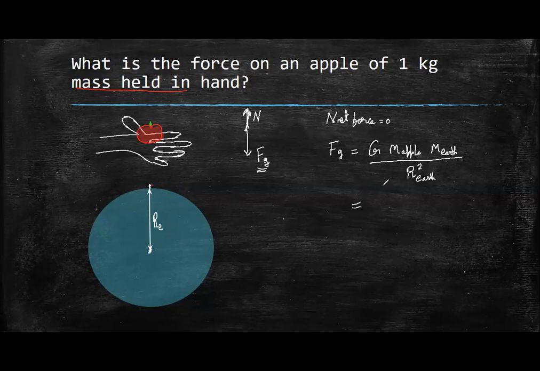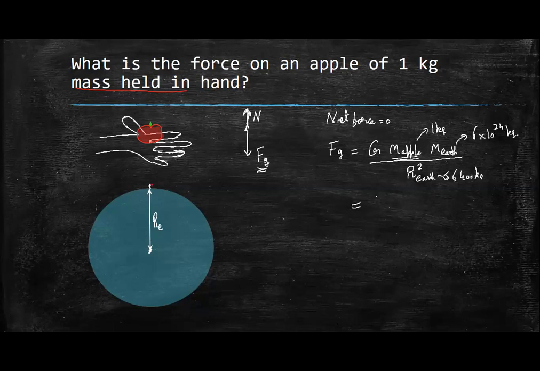When we calculate the value, if you take the mass of apple as 1 kg, then the radius of earth is 6,400 kilometers, and the mass of earth is 6 into 10 to the power 24 kg.